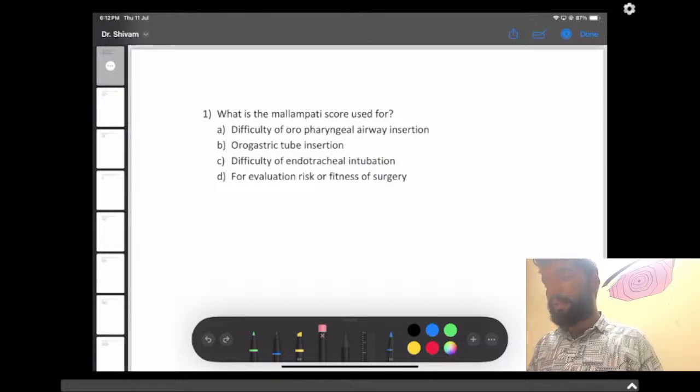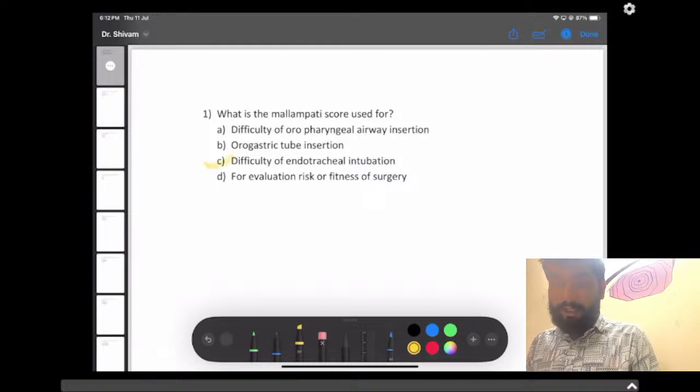When giving anesthesia to any patient, we want to see whether there will be any difficulty in securing the airway of the patient. So the answer here will be difficulty in endotracheal intubation.